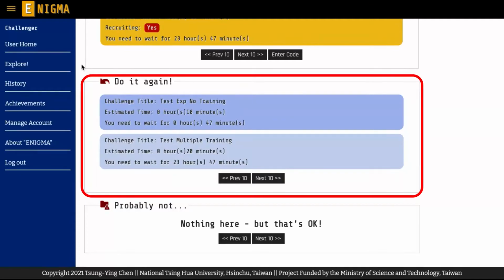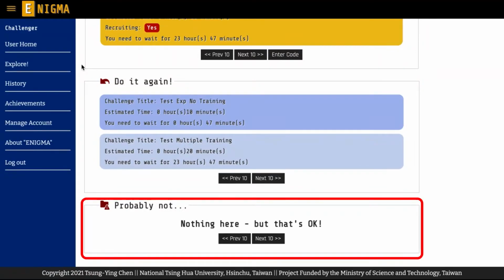The Do It Again section includes the challenges you have previously completed or terminated halfway through. You can go over the challenges again, but the results will not be accessible to the experimenters. It's just for fun and will still contribute to your ranking in Enigma.